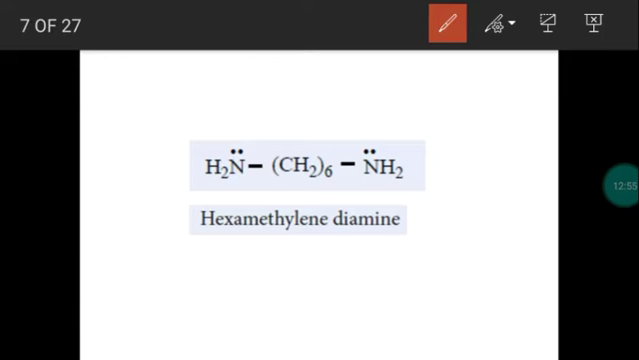Why do we have to use the word diamine? A hydrogen in the first and the sixth position is replaced by the amino groups, so we call this diamine. Then 6 CH2 groups are present. For the CH2 group, the name is called methylene. CH4 means methane, CH3 is methyl, and CH2 is called methylene. So 6 methylene groups are present. So this is called hexamethylene diamine. For this compound, the common name is hexamethylene diamine.